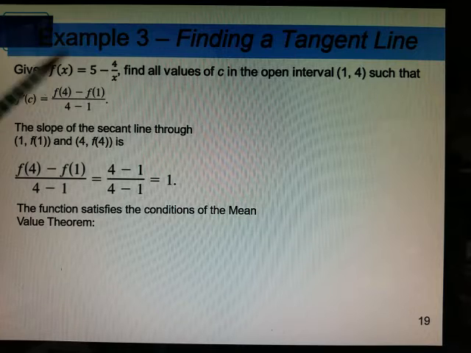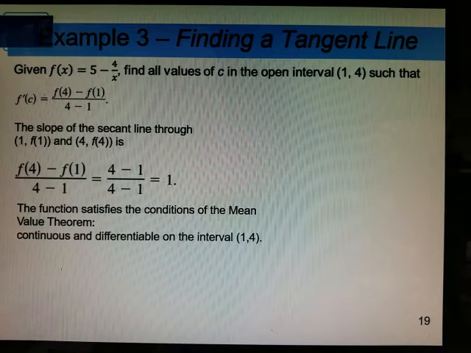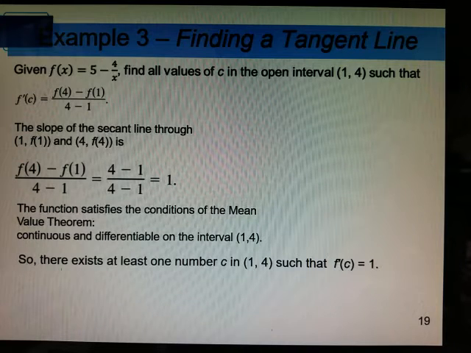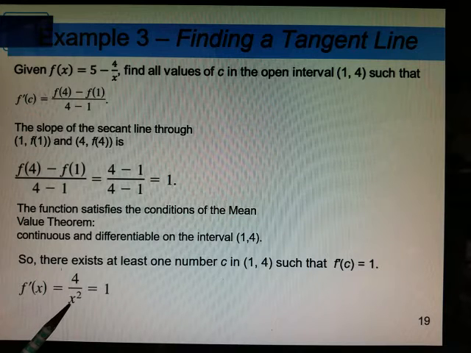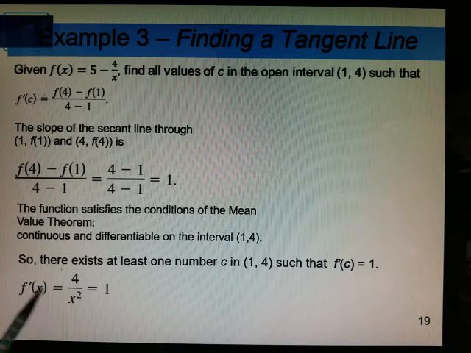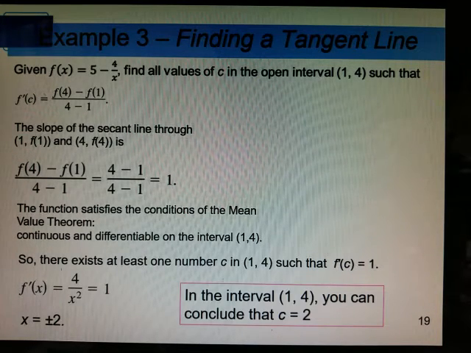That means that I need to take the derivative of the function and set it equal to the slope that we just found. So we take the derivative of the function, set this equal to 1. Well, that's going to happen when x is 2 or negative 2. If I go back to the original, the interval was from 1 to 4. Negative 2 is not in that interval, so I would only keep x is 2 as my concluding answer.